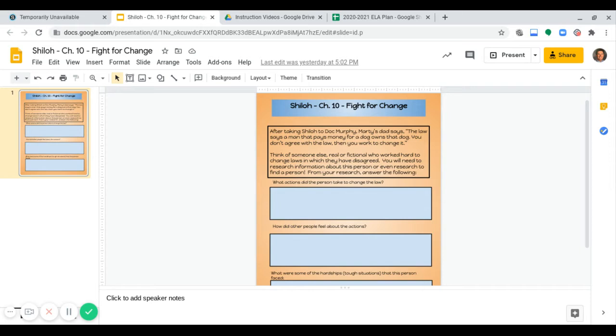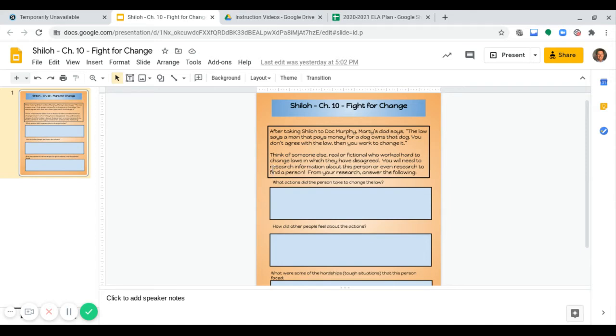So, it's your job to find another person, and this can be a real person, so it could be an historic figure, or it could be a fictional character, maybe a character from another story that you've read or a movie you've seen, or something along this nature, who fought for change.